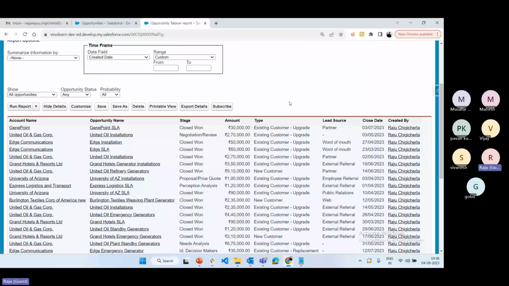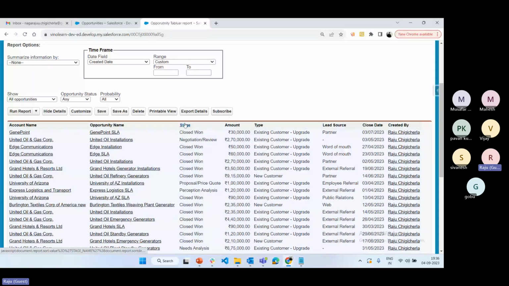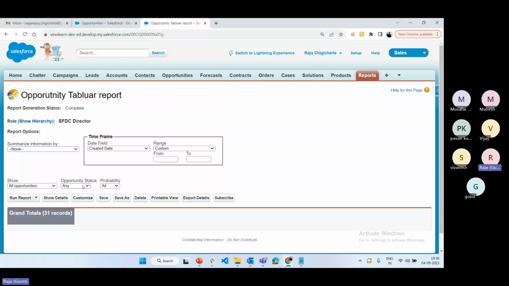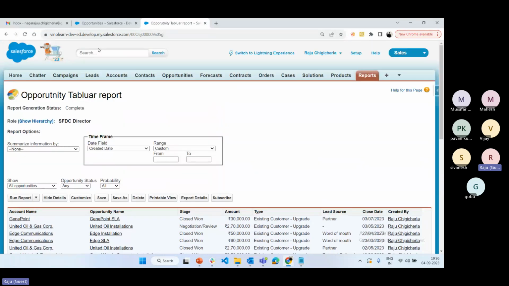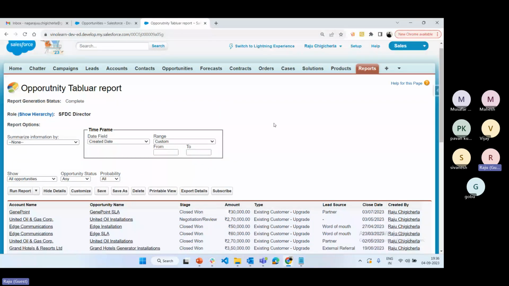Before discussing the filter conditions, click on run report. Now let's discuss these buttons. Same story. Hide details means we can hide the details, only the count will show. Show details means we can show the details. Suppose the report is not saved yet, still I am creating the report. Without saving also we can run the report, right?